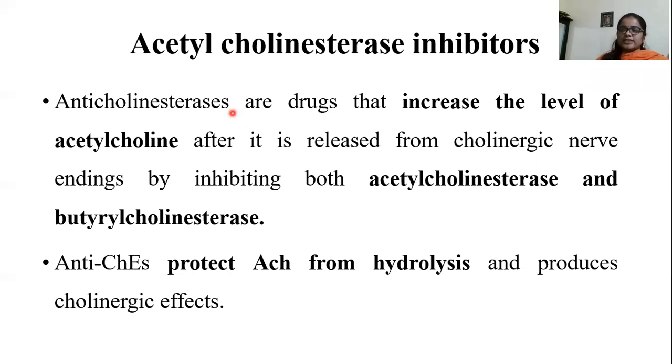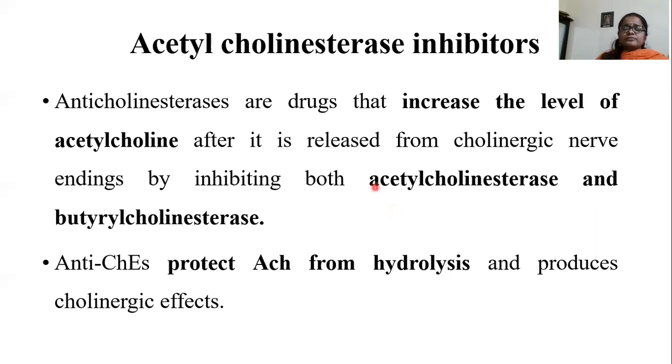Anticholinesterases are drugs which increase the levels of acetylcholine and potentiate its activity after it is released from the cholinergic nerve endings. They inhibit two enzymes, acetylcholinesterase and butyrylcholinesterase, which are required for the inactivation or hydrolysis of acetylcholine.